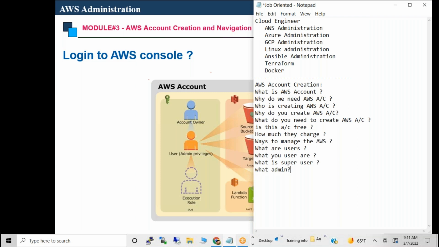What is admin? AWS admin or Azure admin or Google admin, whatever, the administrator will do all administrative related stuff. Administrative related stuff means the infrastructure management in the cloud. That means security. That's why I highlighted infrastructure many times.